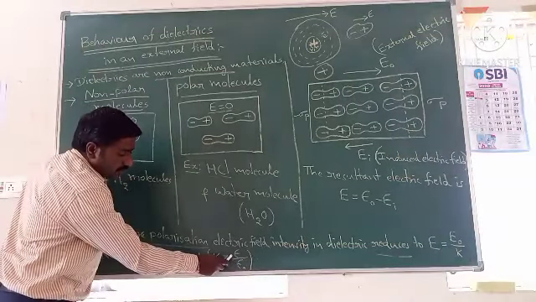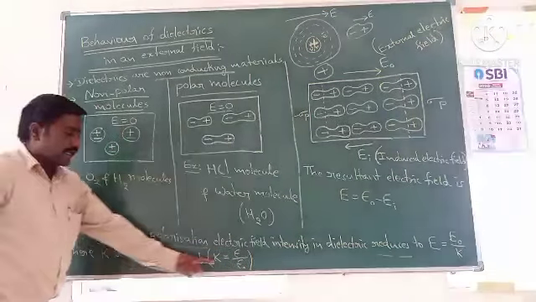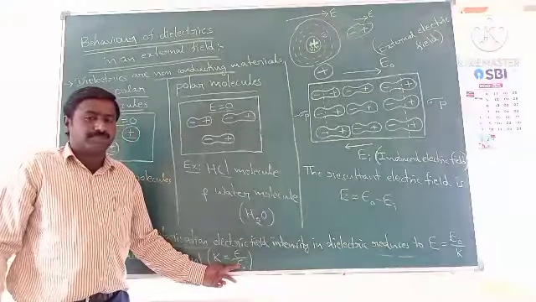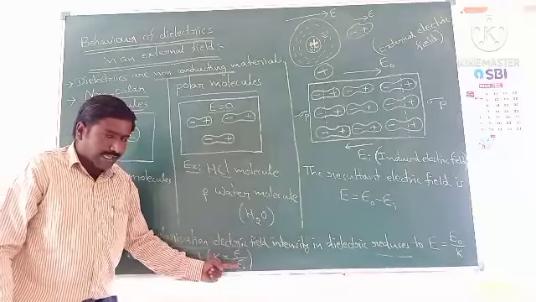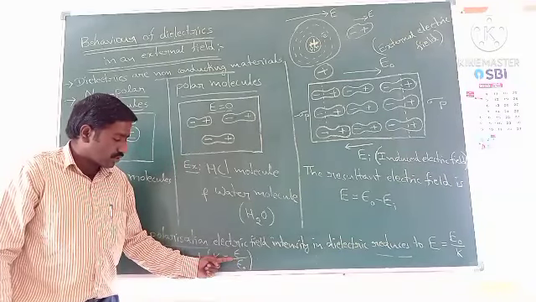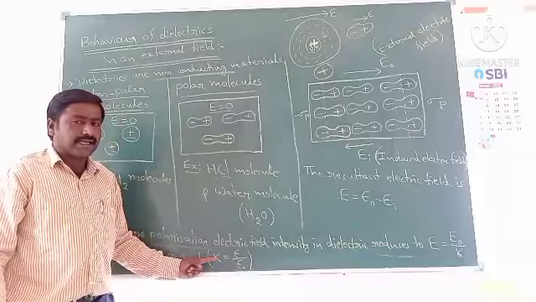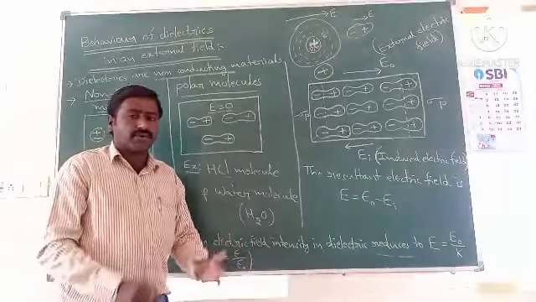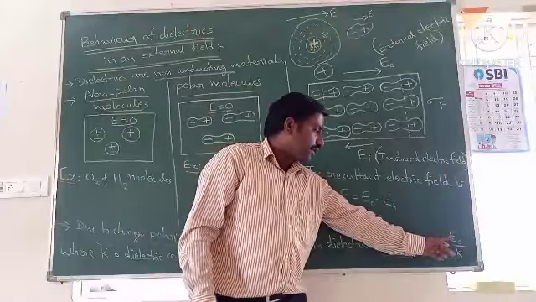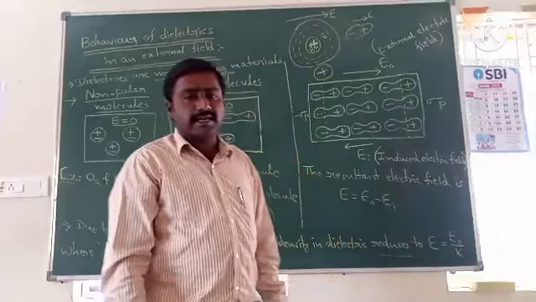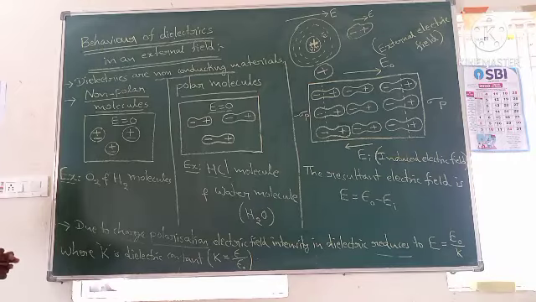The dielectric constant is defined as the ratio of the permittivity of the medium to the permittivity of free space. Epsilon naught is the permittivity of free space, and epsilon is the permittivity of the medium. So epsilon by epsilon naught, the ratio of the permittivity of the medium to the permittivity of free space, is called the dielectric constant. So due to charge polarization, the electric field intensity reduces in the dielectrics to E0 by K, where K is called the dielectric constant. This is the behavior of dielectrics in an external electric field.